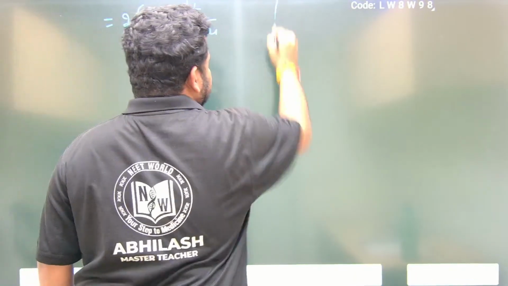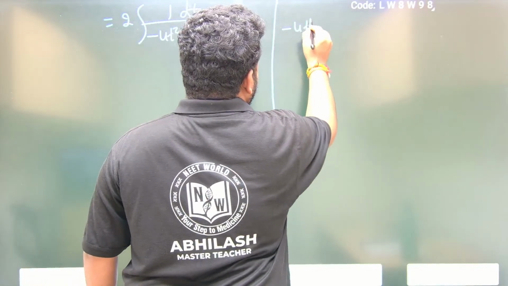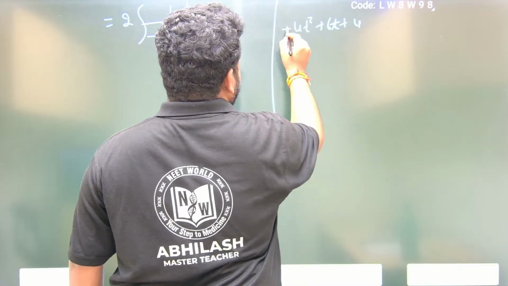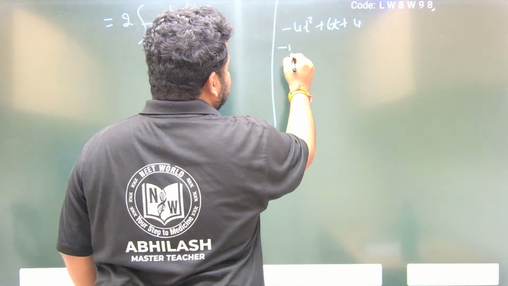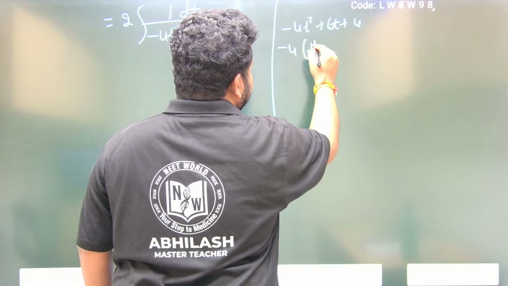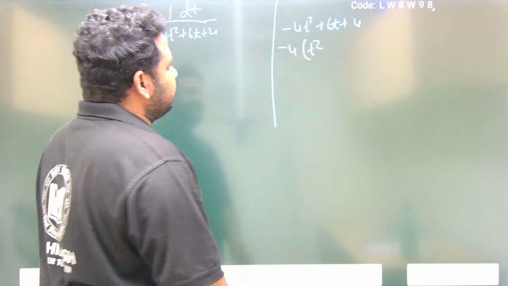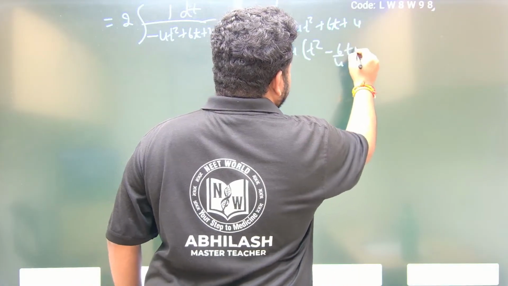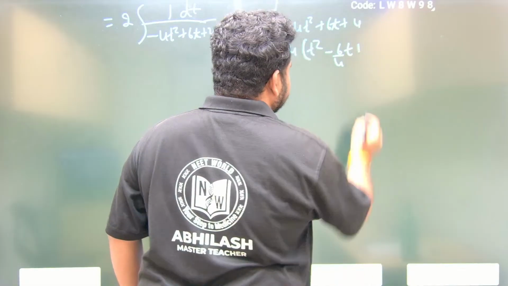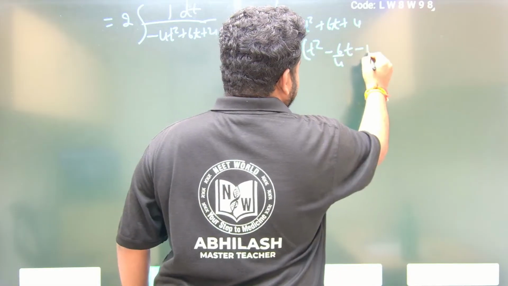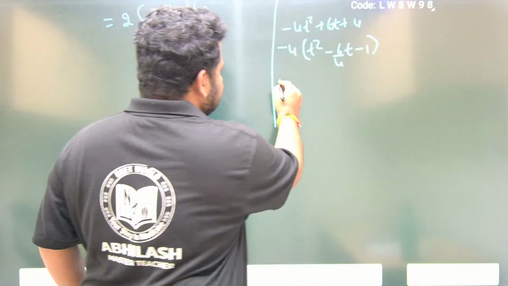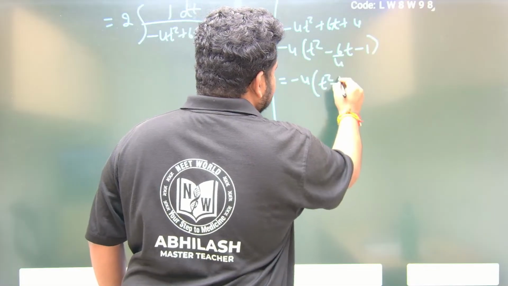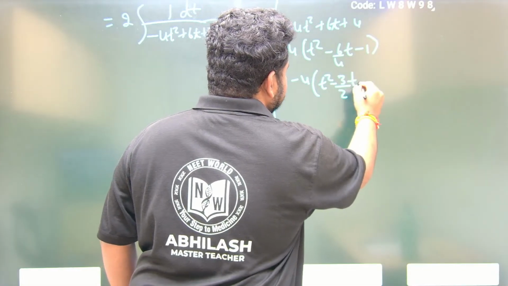Now let me write it here, completing the square method. Minus 4t square plus 60 plus 4. This is what I have. Now if I take minus 4 outside, t square will become minus 6 by 4t, and this will become minus 1. Now on further simplification, what will I get? Minus 4 into t square minus 3 by 2 t minus 1.